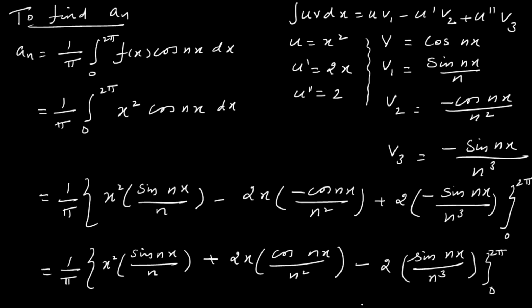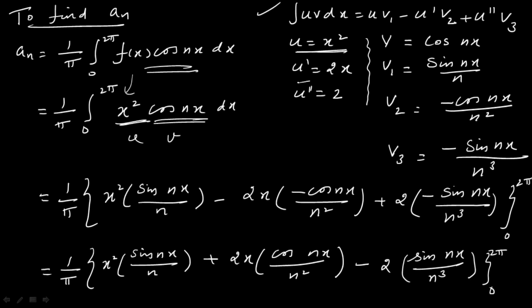Next we calculate the value of an. For that we make use of the formula an is equal to 1 over pi integral 0 to 2 pi f of x cos nx dx, where f of x is x square. Just in your next step replace f of x by x square. This is of the form product of functions. So integral u v dx. So for that we make use of our formula integral u v dx equal to u v1 minus u dash v2 plus u double dash v3.